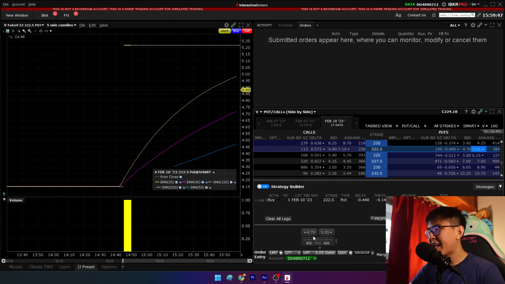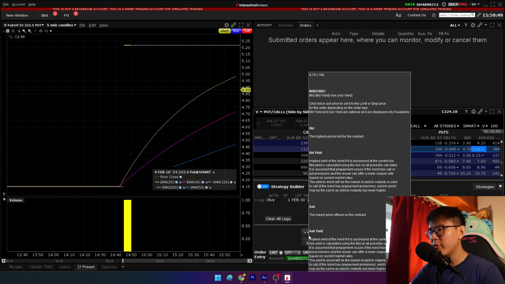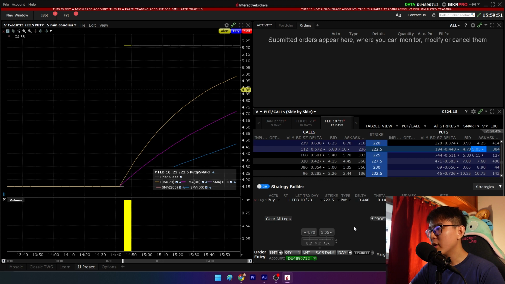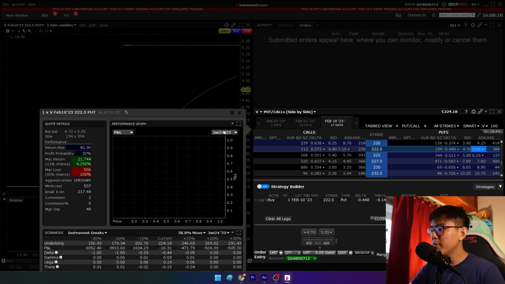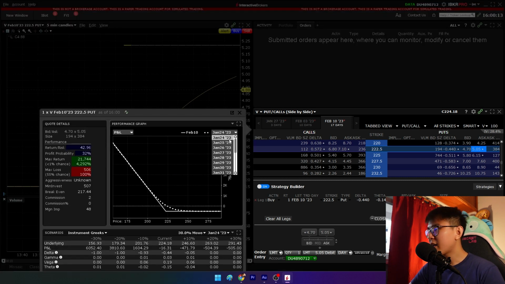The rough price range that I would have to pay for this is about $4.70 to $5.05 for one stock. Given that one option contract has 100 stocks, I'll need to multiply this by 100. So I'll need to pay about $470 to $505 to buy this option. This is the profile analysis of this. The date I'm making this video is 24th January. By February 8th, I need the Visa stock to reach at least about $218 for me to profit.